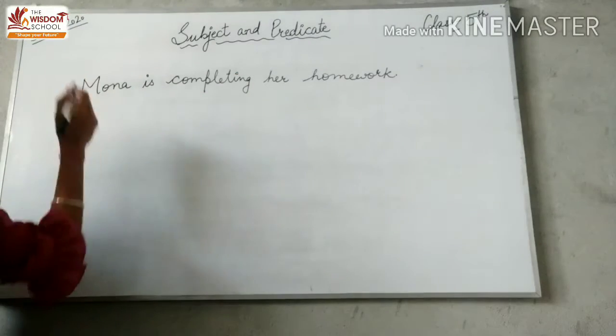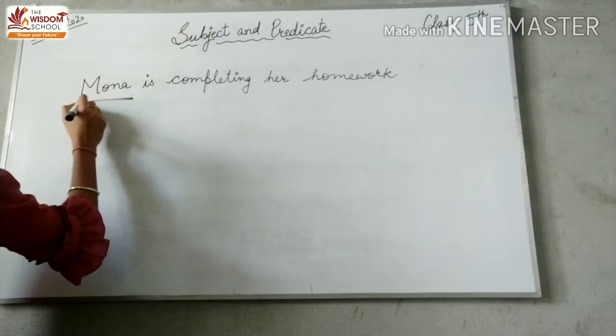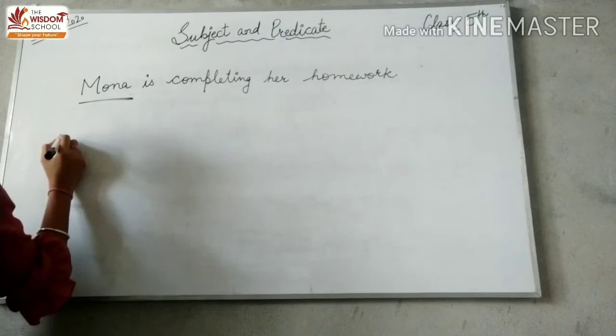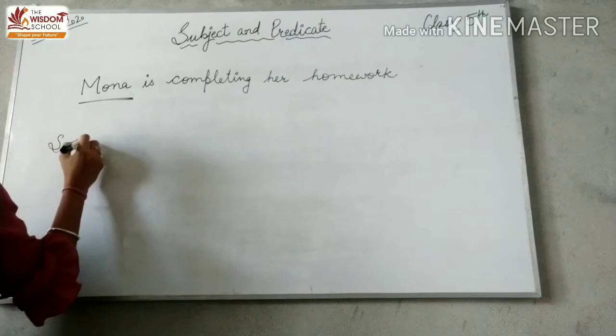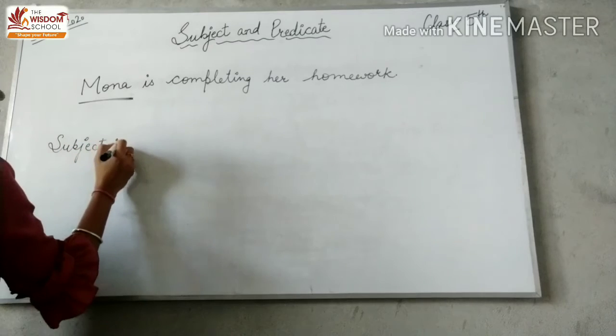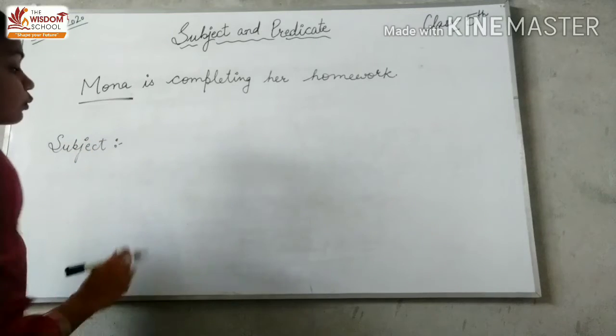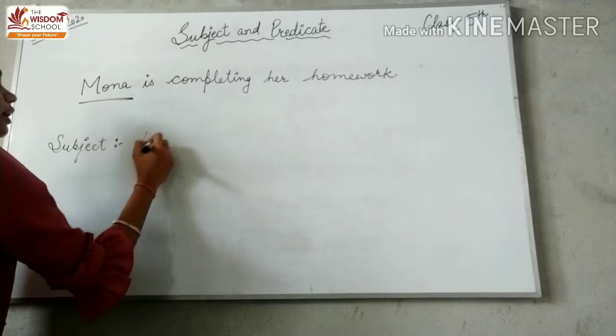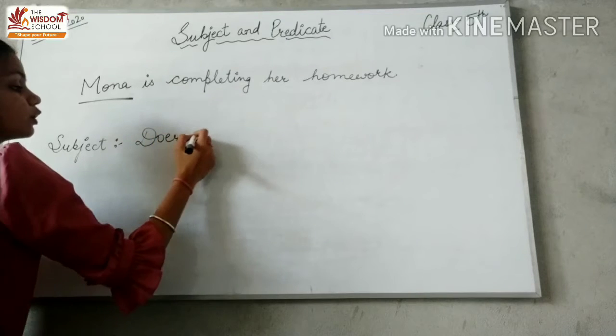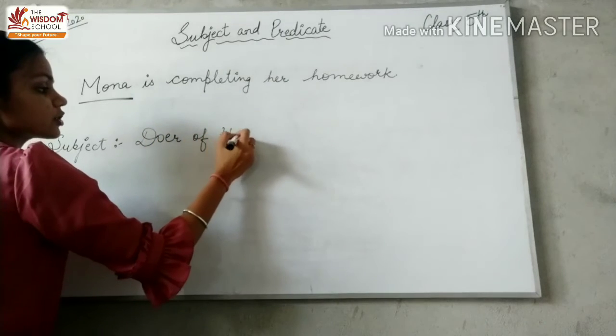So, subject means who is doing the action. Subject is the person, animal, place who is doing the action. It is basically called the doer of the action.